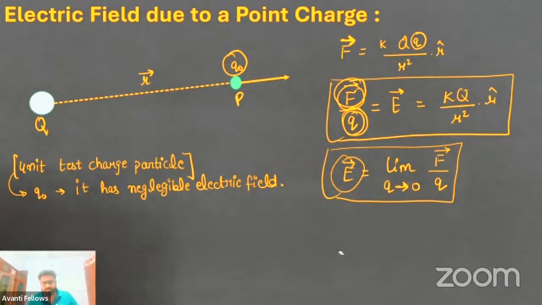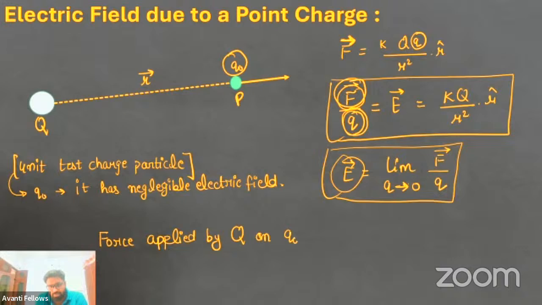Got it? So if I just ask you, what is the force applied by capital Q on Q naught? It will be given as Q naught, the charge on which you want to see the force, multiplied by the electric field of this capital Q. Okay?